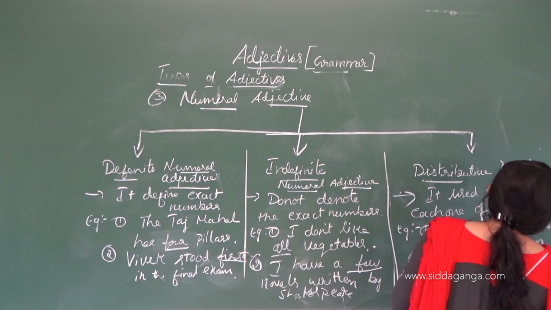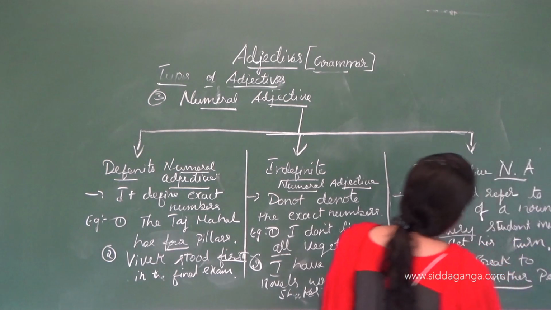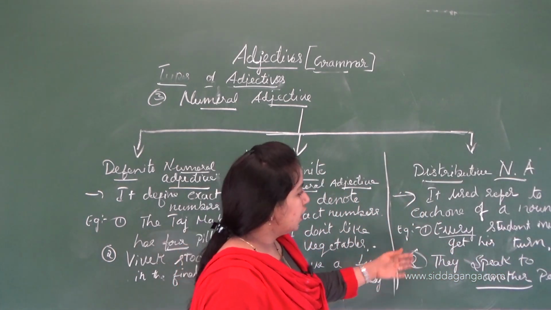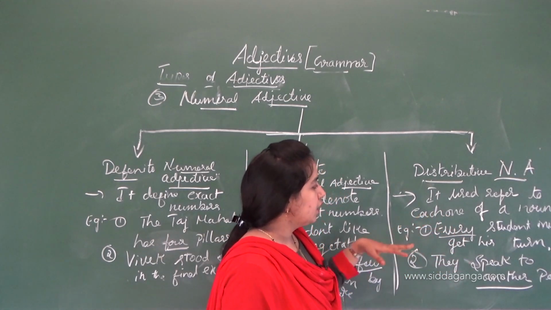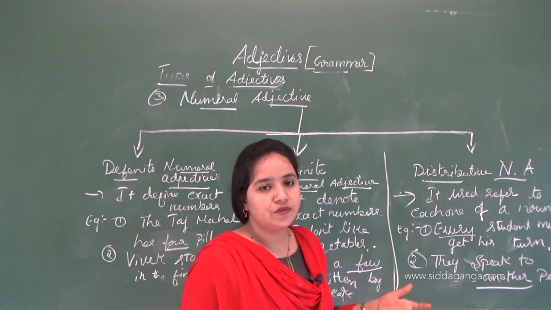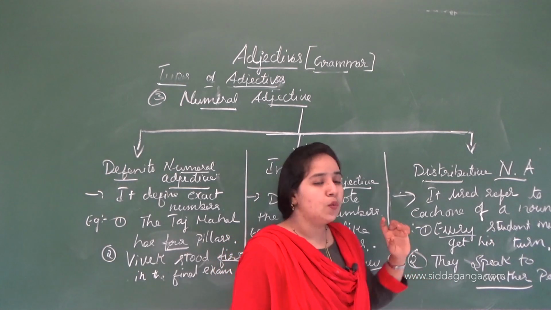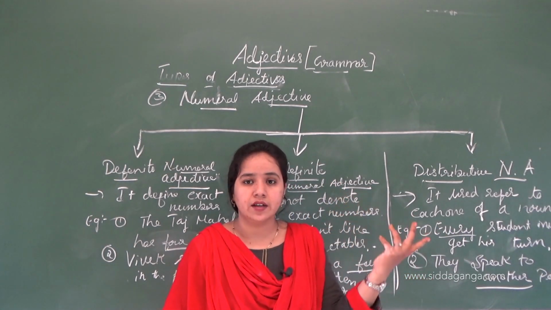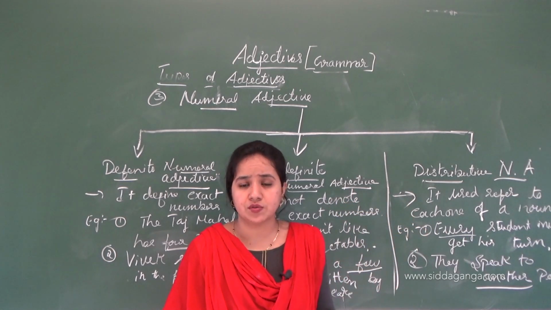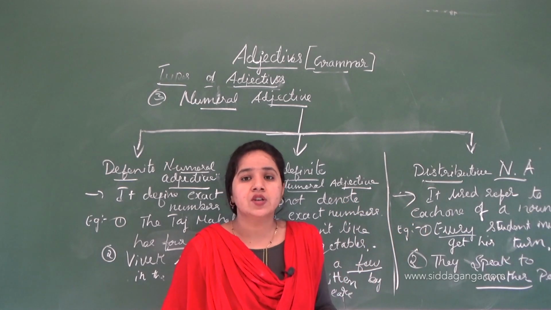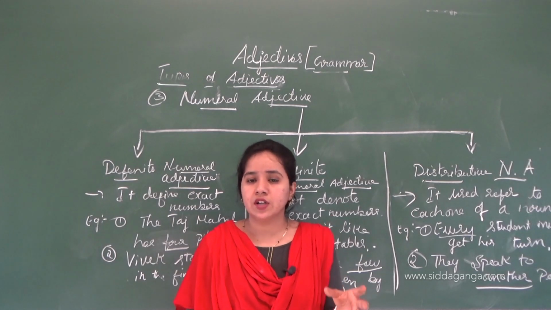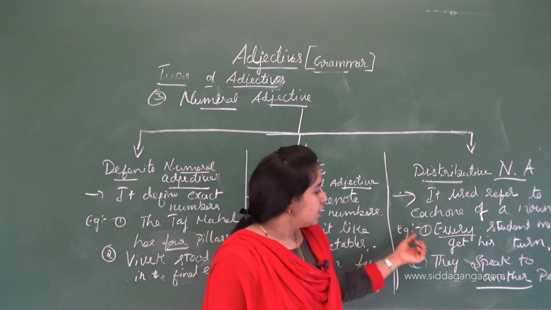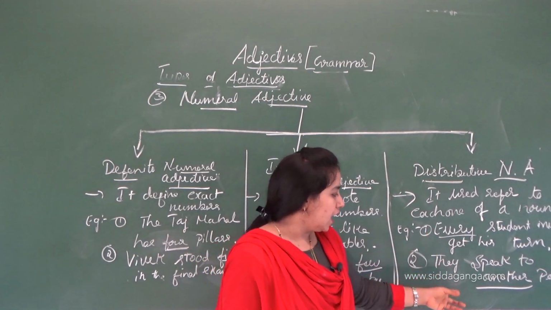So another is called a distributive numeral adjective. According to the definition, it is used to refer to each one of a noun. It says one person in a group, whether a group of students or a group of people. When we describe a particular person or a particular noun, we can use these words, every, another.